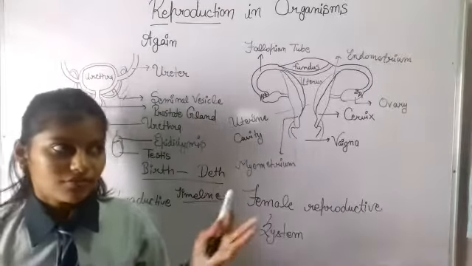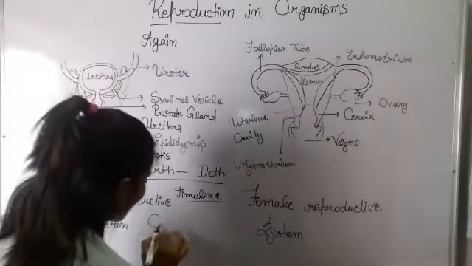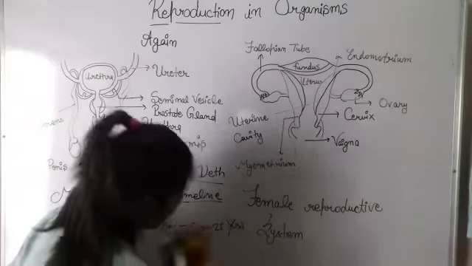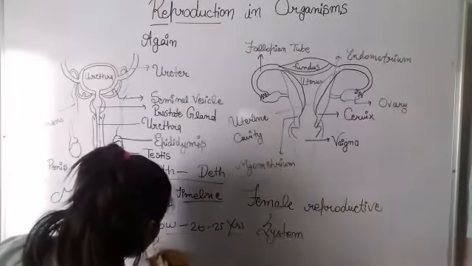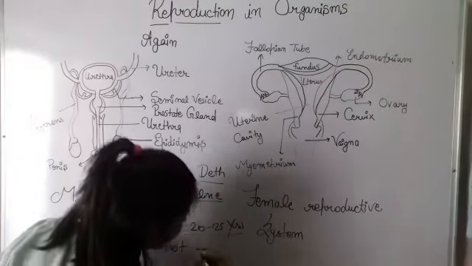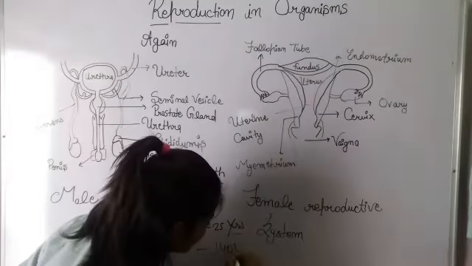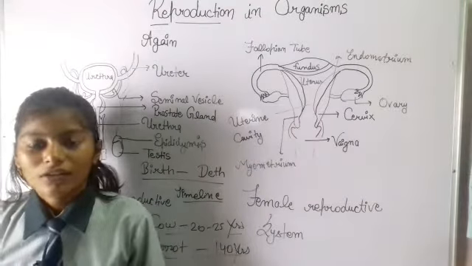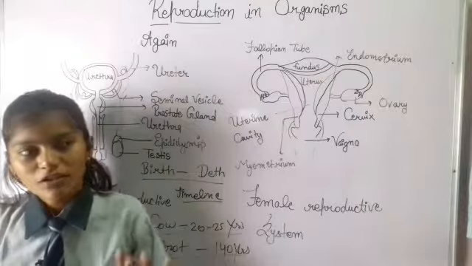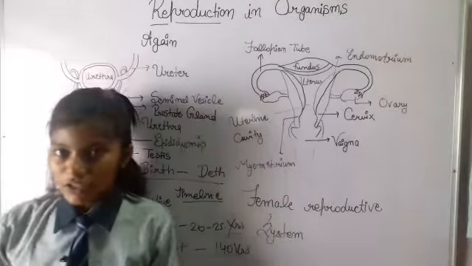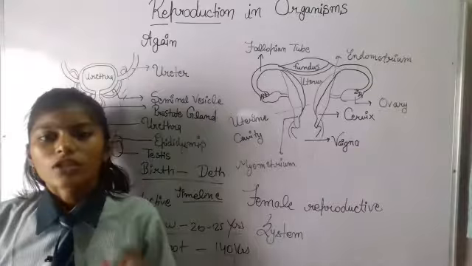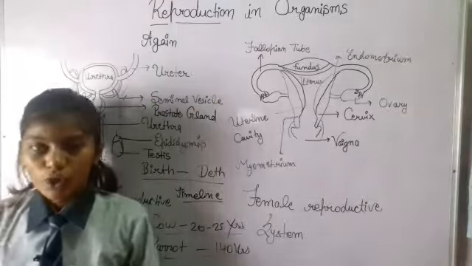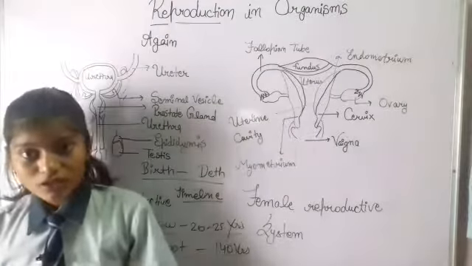Now take an organism like the cow. It has a lifespan of 20 to 25 years, right? And take one more, the parrot. Yes, a parrot has a lifespan of 140 years. Do you see the difference? Size doesn't matter, right? Lifespan doesn't differ on the basis of size. Okay, so this is just about lifespan. Everybody has a life from birth to death. Now reproduction, we know, is very important. We have to possess it.